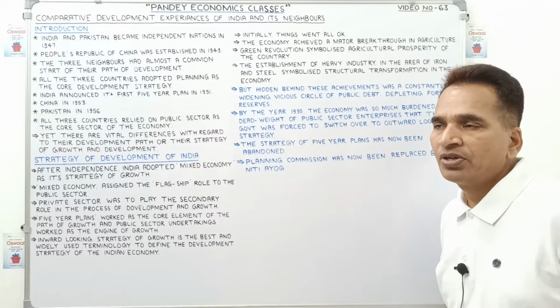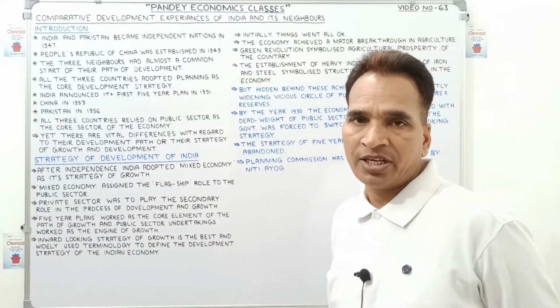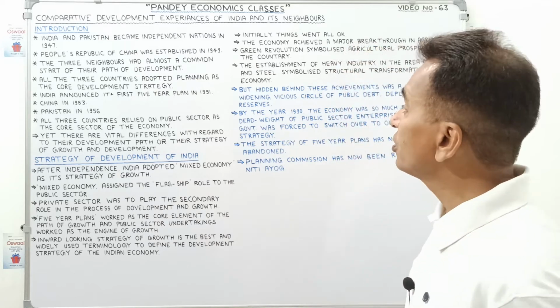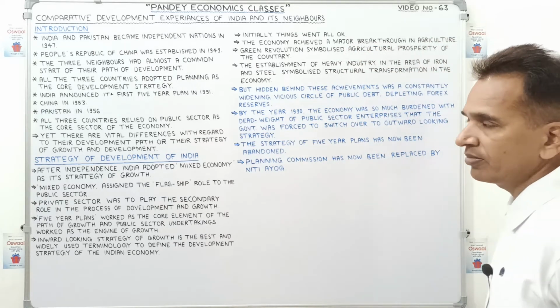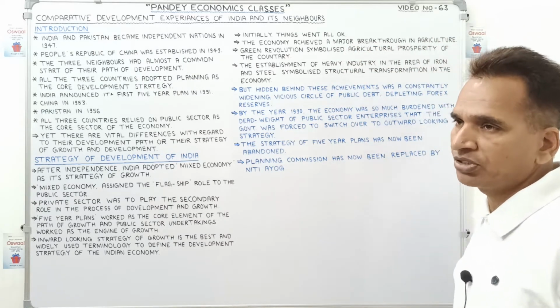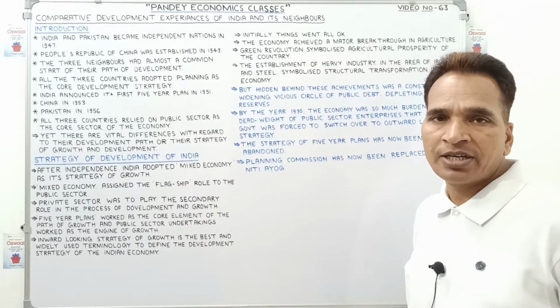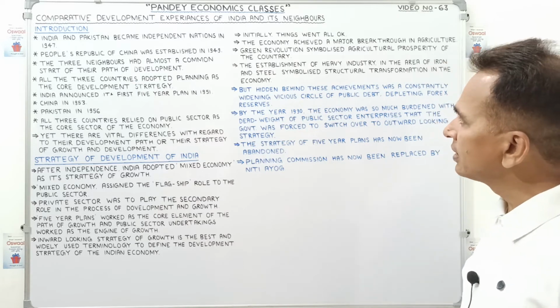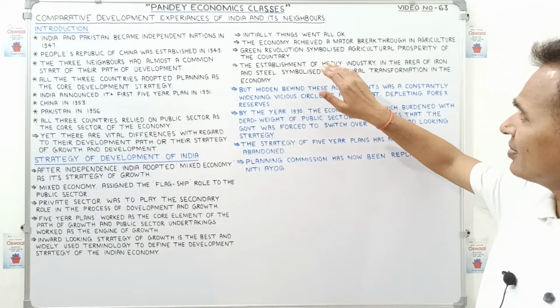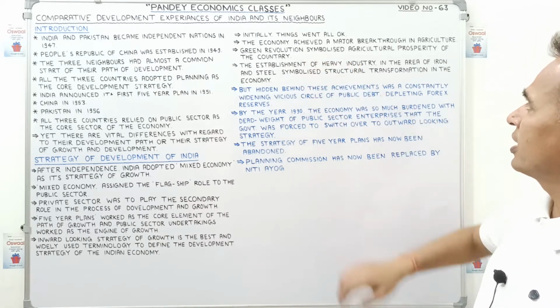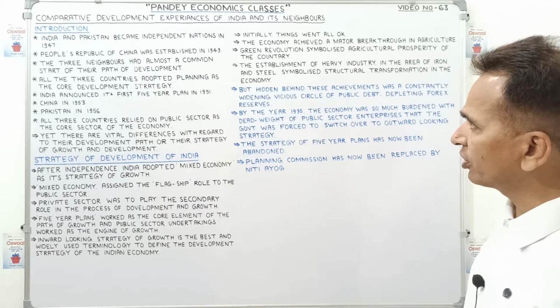The great scientist of India, M.S. Swaminathan, started it. With his help, the Indian government started the Green Revolution, and because of that Green Revolution, children, India became independent in food grain production. Okay, so the Green Revolution symbolized the agricultural prosperity of the country.